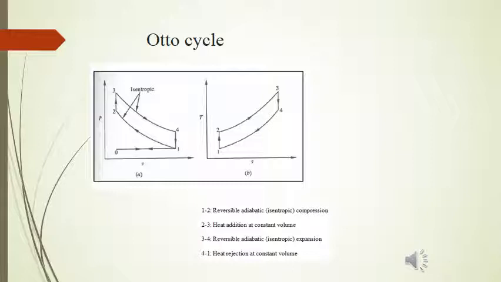Now we will discuss the derivation of air standard efficiency of Otto cycle, diesel cycle and dual cycle. There are two types of cycles when we discuss these: one is the thermodynamic cycle and another is the mechanical cycle.